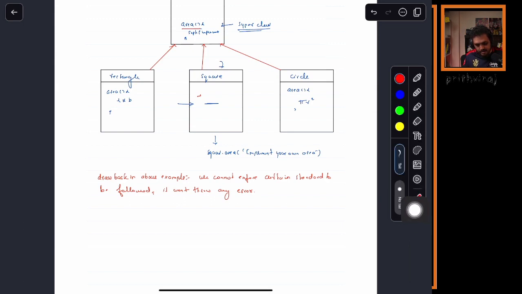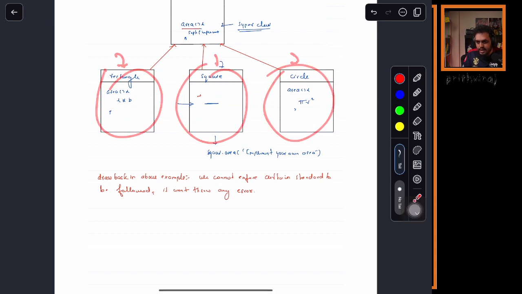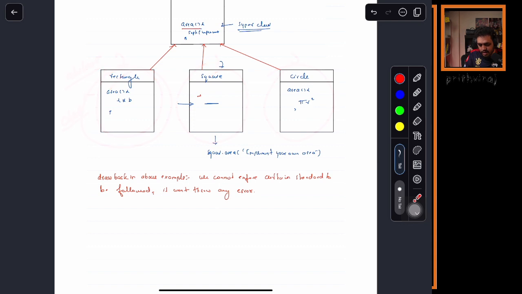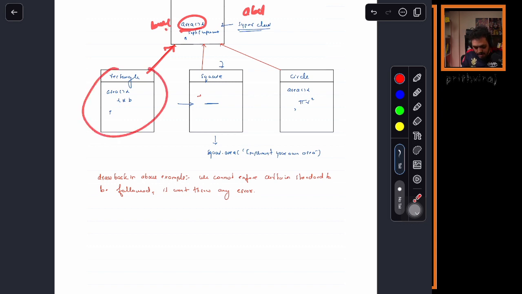Now if I declare these as abstract, what is the purpose of creating rectangle, square, and circle? So that we can create objects, right? If you declare these as abstract, will you be able to create objects of this class? No. That means if you inherit from an abstract class, suppose this was an abstract class and area was an abstract method, then if you want to create an object of this, you have to override the abstract method. So here we solved this drawback, right?